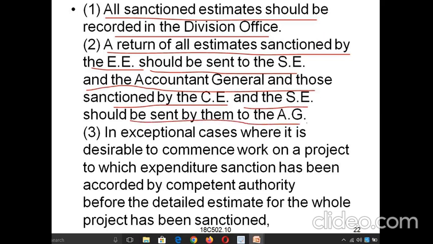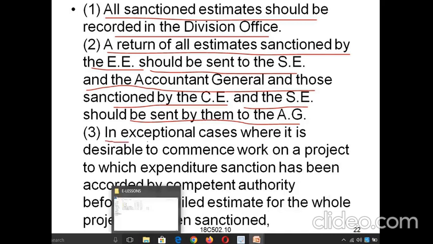Okay, so here is the accountant general, who is the person in the competent authority. He will be finalizing the technical sanctions. So that will be going from one stage to another stage, from EE to SE and SE to CE. From CE it will be going to the accountant general.